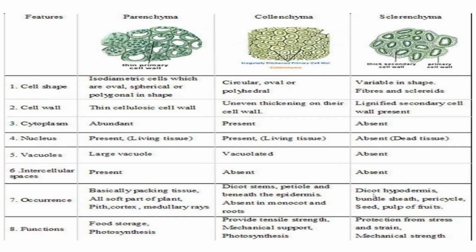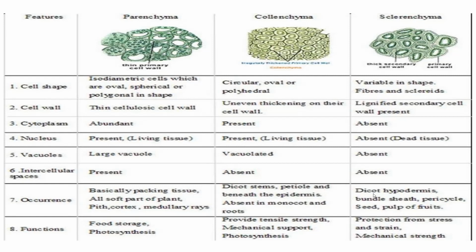Now I am going to explain the simple permanent tissues, because in the last slide you saw that they are of three types: parenchyma, collenchyma and sclerenchyma. On the basis of their features, you can differentiate their characteristics. First, cell shape.